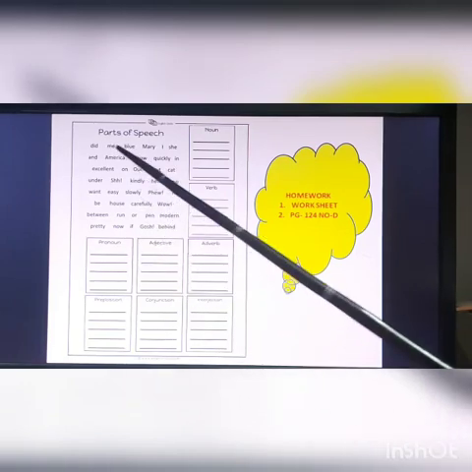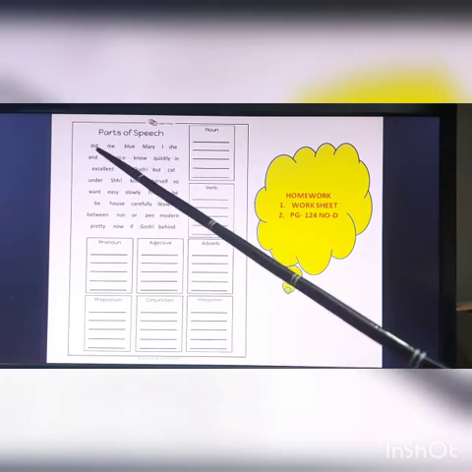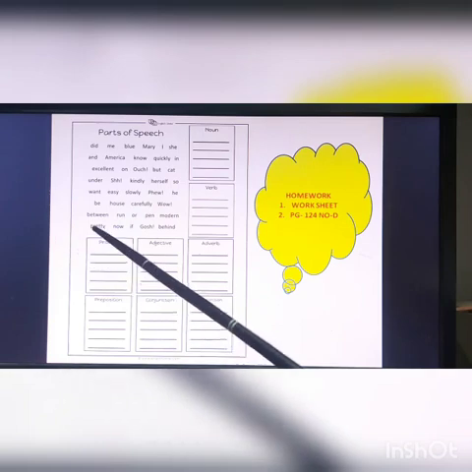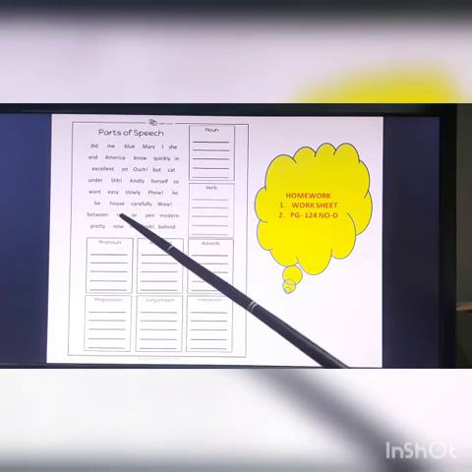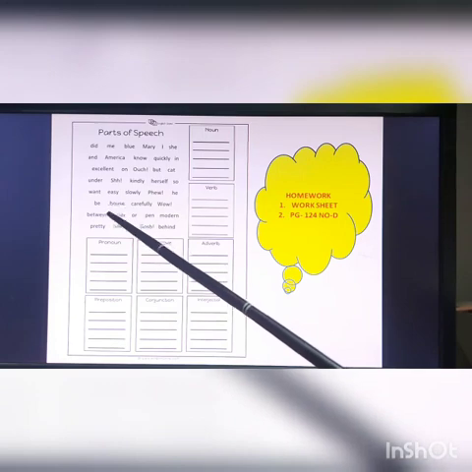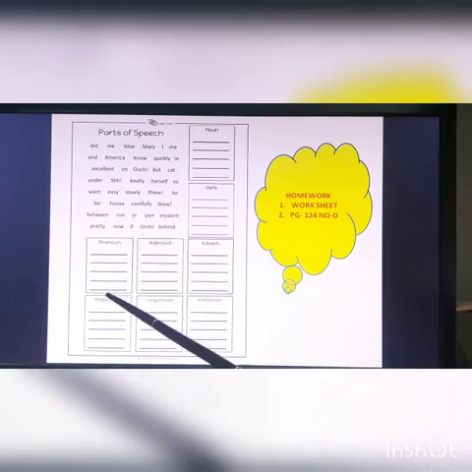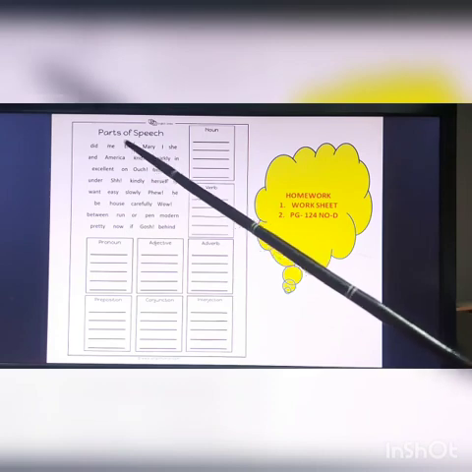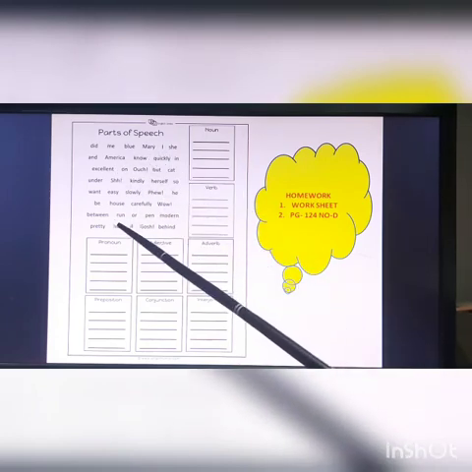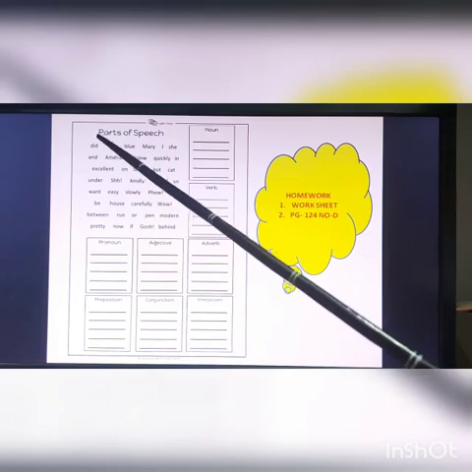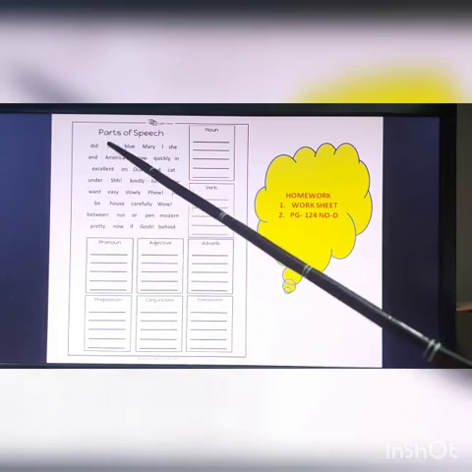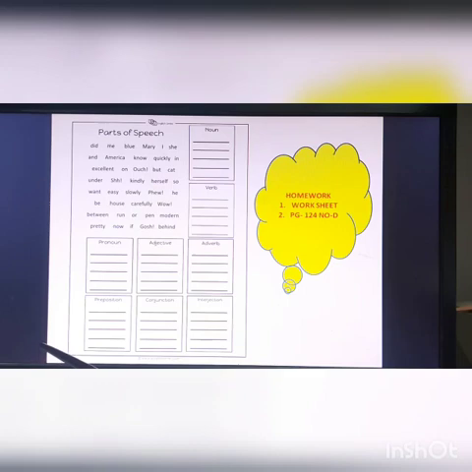Okay, for example: did, me, blue, Mary, I, she, America, know, quickly. Can you realize, children, these are only words. This is not a paragraph, so don't have the notion that it's a paragraph. These are all words given like this. Okay, it's a trick. It is given like this, so that did will go to verb, me will go to, you will do it yourself. So all these parts of speech, you will put in your CW copy and do it.